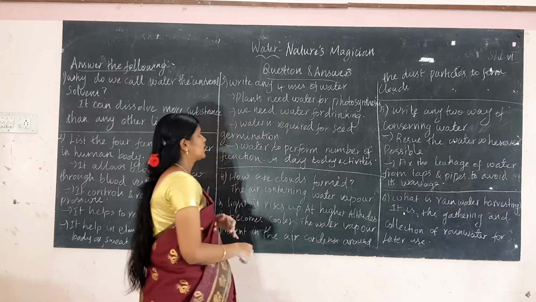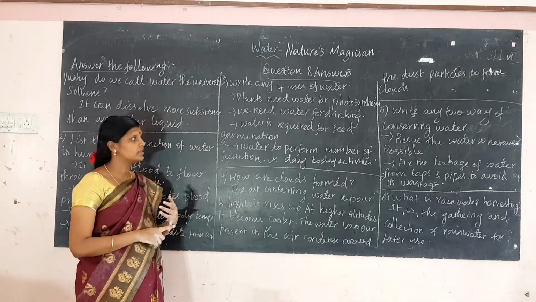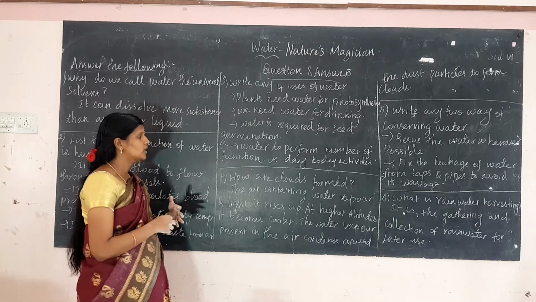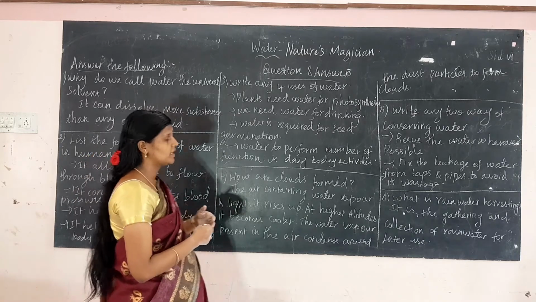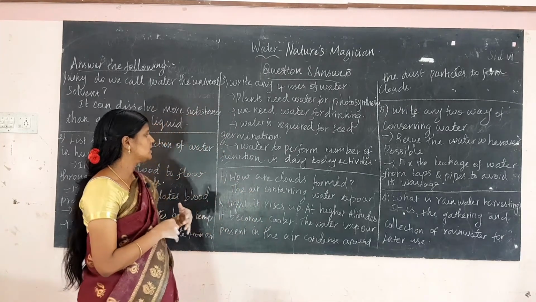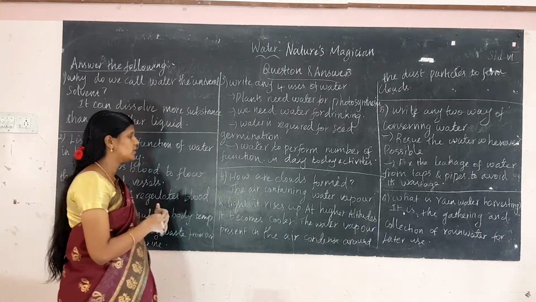Right, any 4 uses of water. Plants need water for photosynthesis, and water is required for seed germination. Water is used to perform a number of functions in day to day activities. For brushing, washing, and bathing, for everything, we need water in our day to day activities.